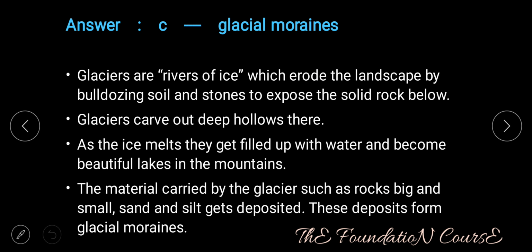Answer is option C, moraines. Glaciers are rivers of ice which erode the landscape by bulldozing soil and stones to expose the solid rock below. Glaciers carve out deep hollows there. As the ice melts, they get filled up with water and become beautiful lakes in the mountains. The material carried by the glacier, such as rocks, broken down into small pieces, sand and silt gets deposited. These deposits form glacial moraines.